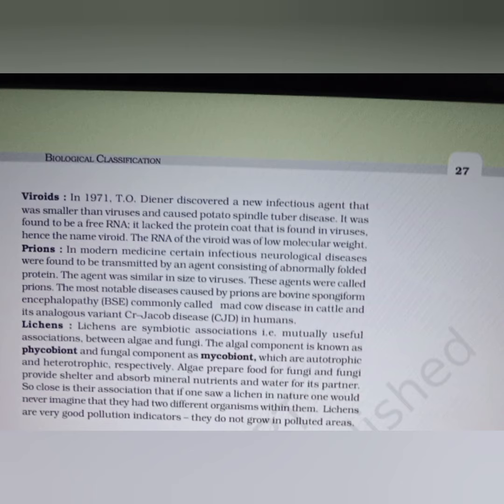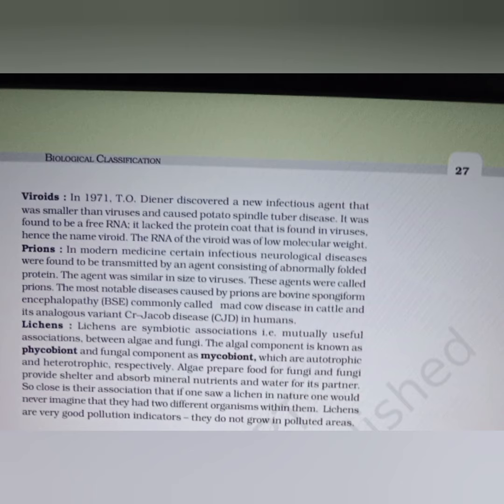Lichens. Lichens are symbiotic associations, that is, mutually useful associations between algae and fungi. The algal component is known as phycobiont and the fungal component is known as mycobiont, which are autotrophic and heterotrophic respectively. Algae prepare food for fungi, and fungi provide shelter and absorb mineral nutrients and water for their partner. So close is the association that if one saw a lichen in nature, one would never imagine that there were two different organisms within it.